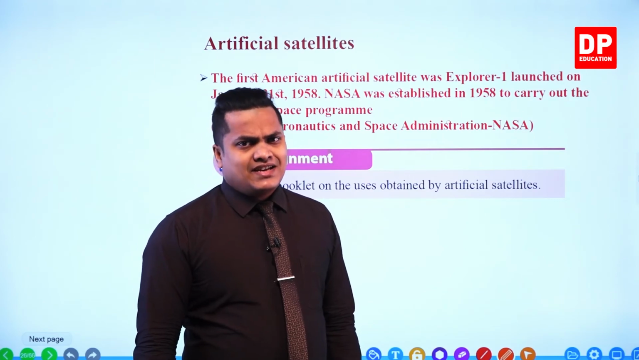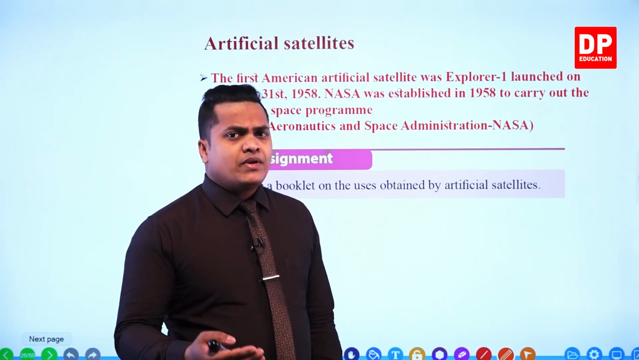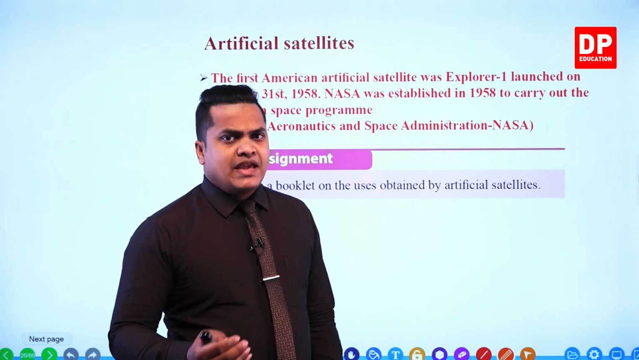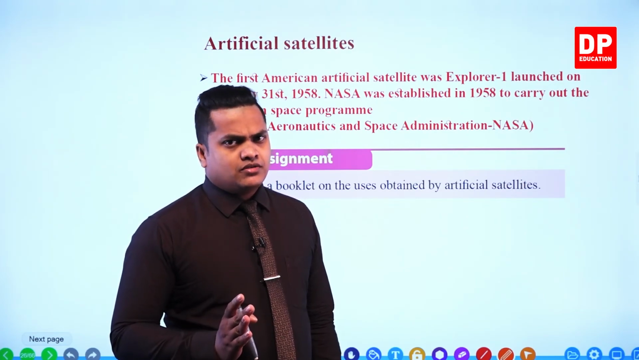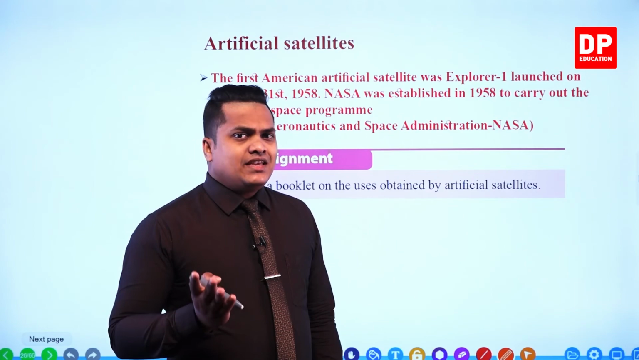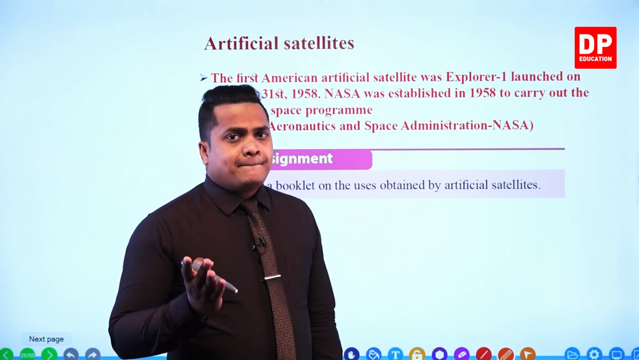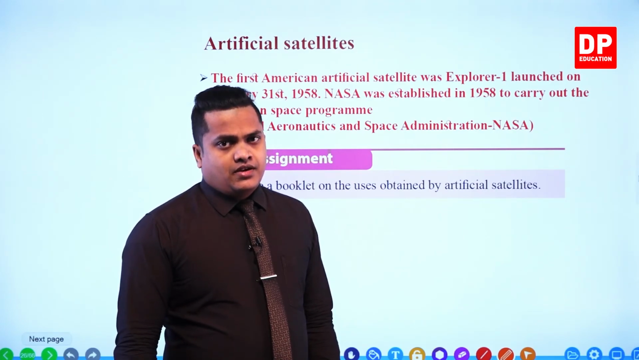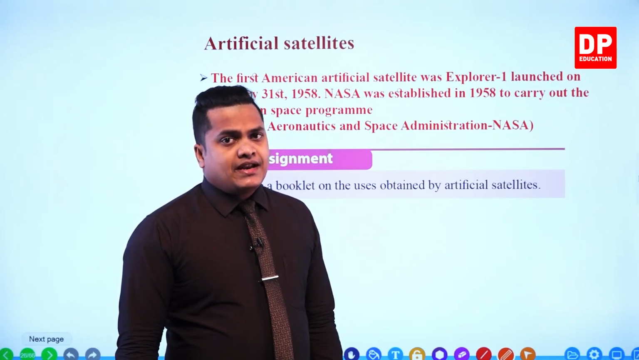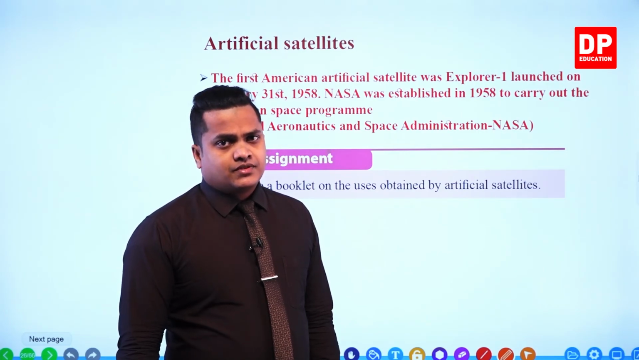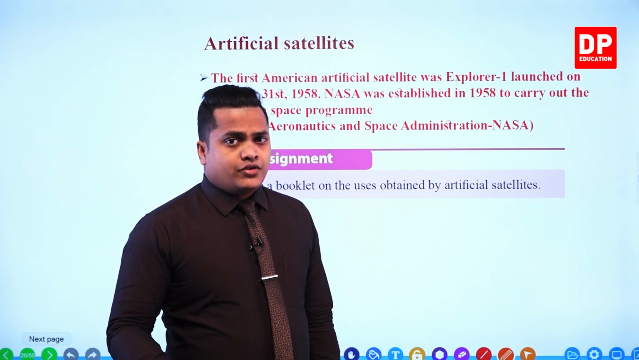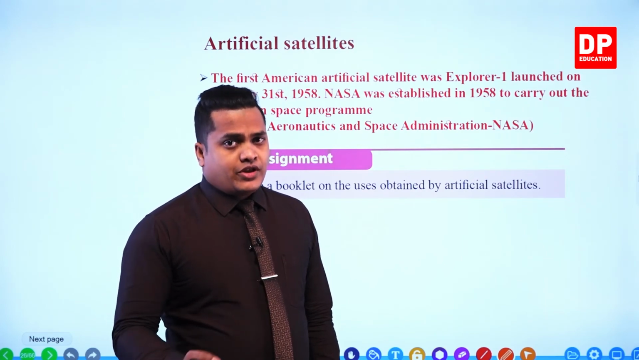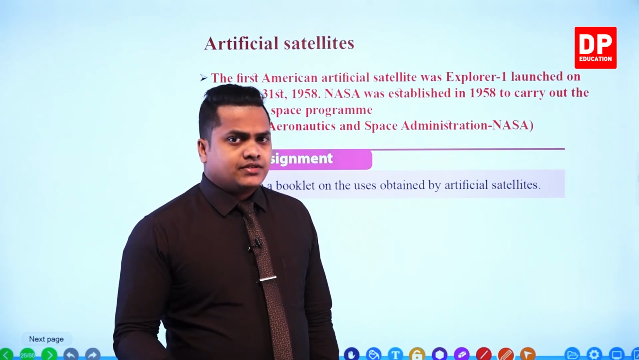So mainly we send these artificial satellites to get information about our planet Earth. Like what kind of information? We can get information about the climate and the weather, right? Information regarding climate and weather is mainly obtained by artificial satellites, my dear children. When you take the meteorological department, that's how they predict.